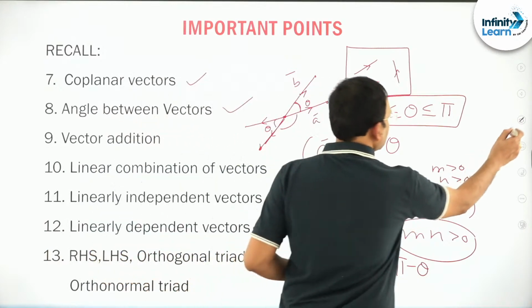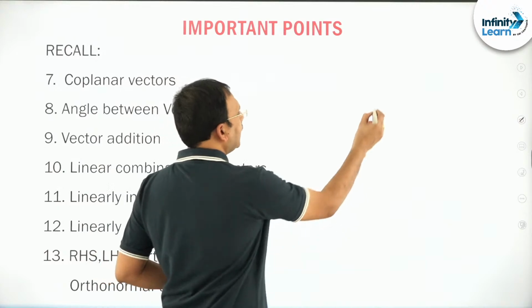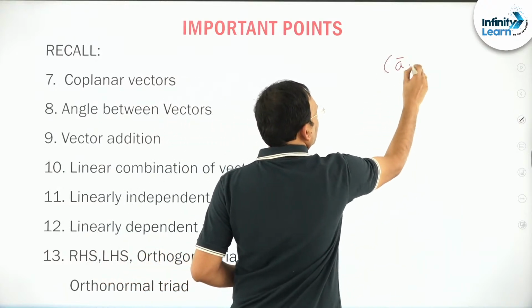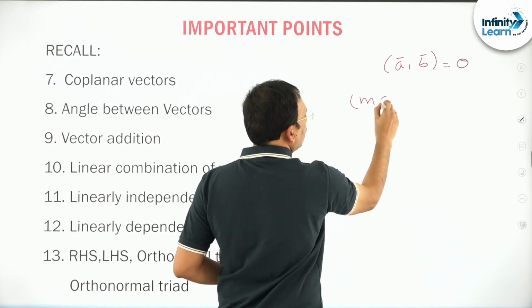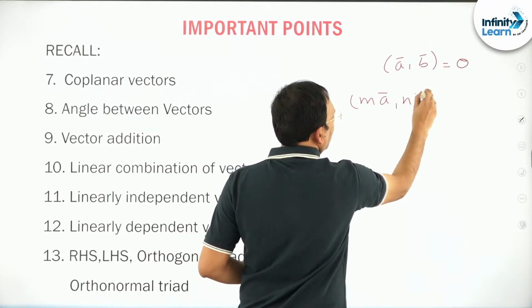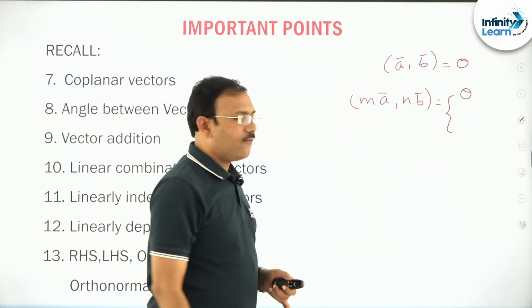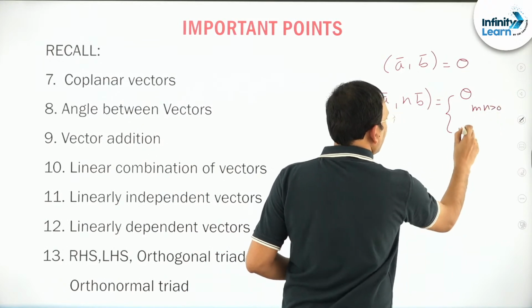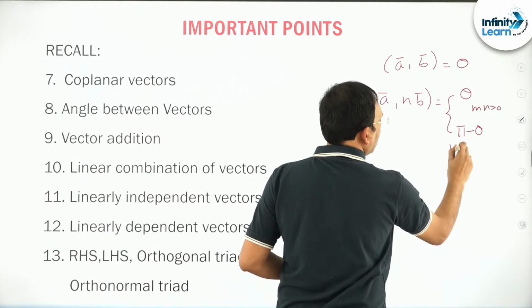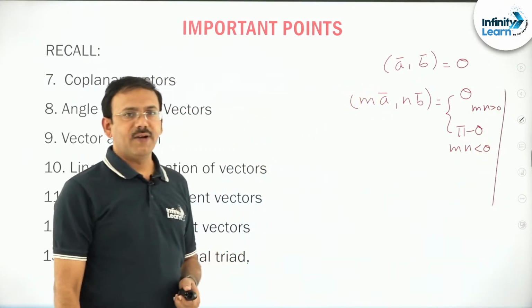Let me repeat, friends, this is a very, very important point. If the angle between two vectors A bar, B bar is theta, then the angle between mA bar, nB bar is theta if m and n have the same sign, and pi minus theta if m and n have opposite sign. That is the point, my dear friends.